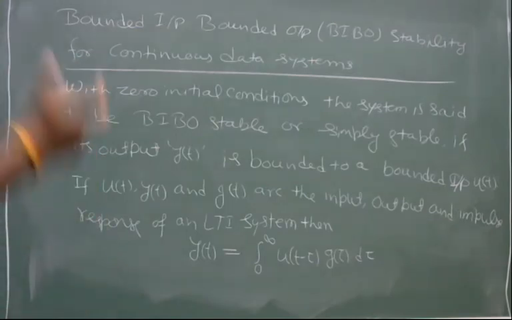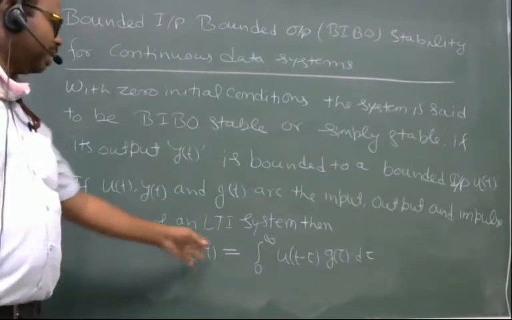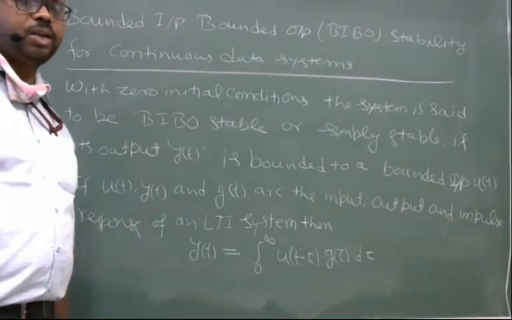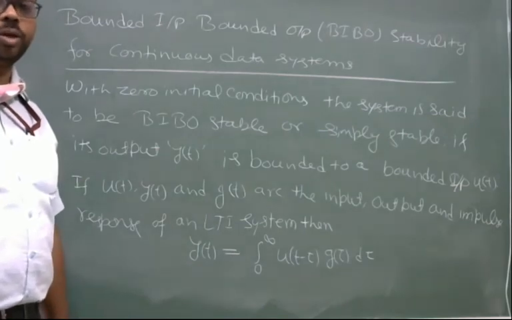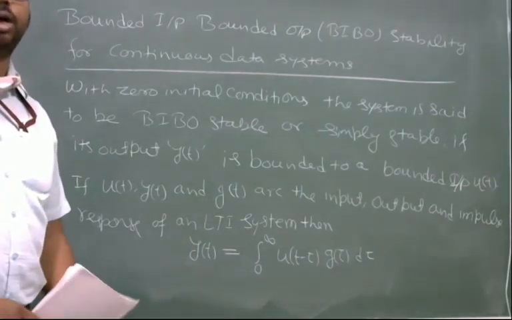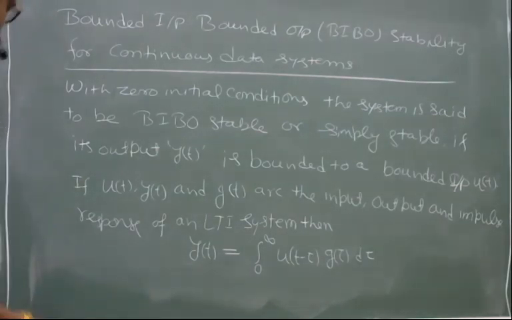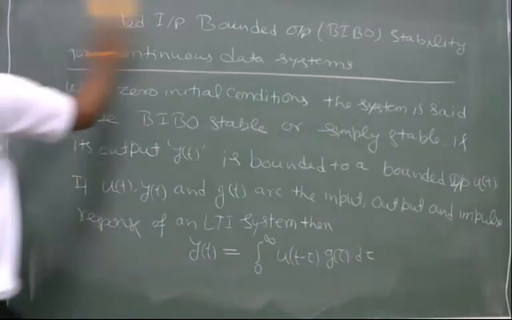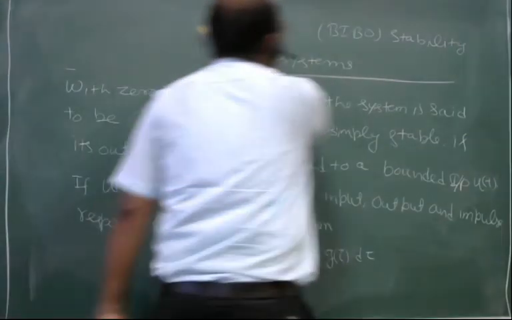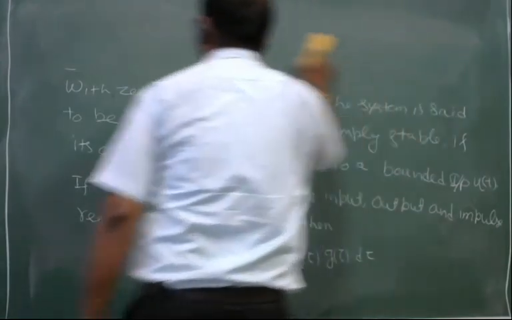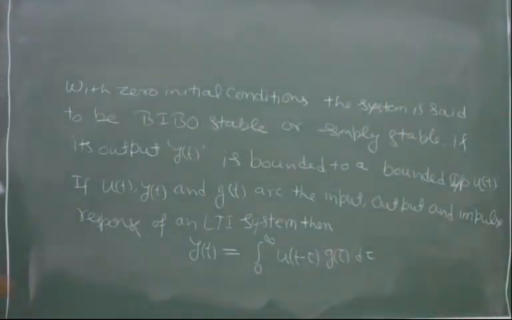And the condition for BIBO stability, for this system y(t) is equal to integral 0 to infinity u(t minus tau) g(tau) d tau. What is the condition for stability? So here we are calculating the condition for stability of this system.